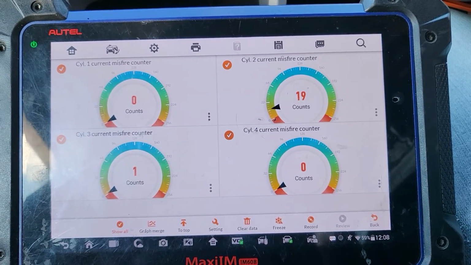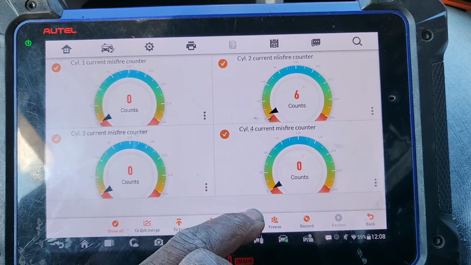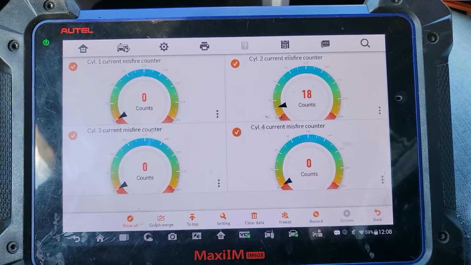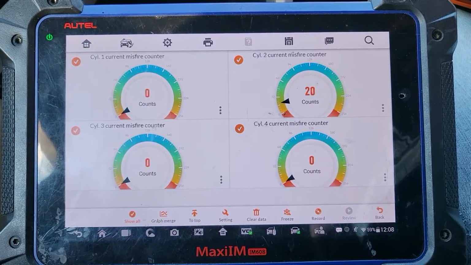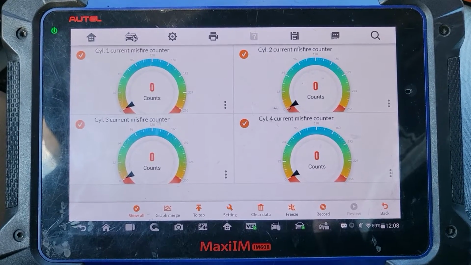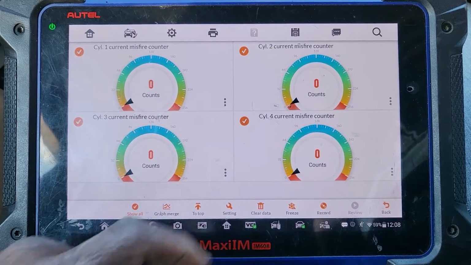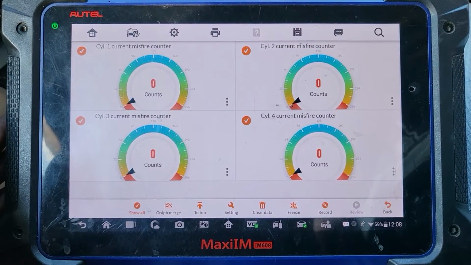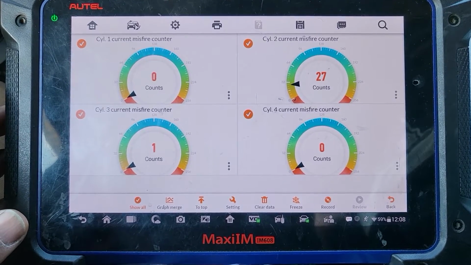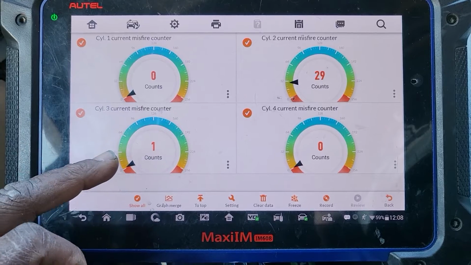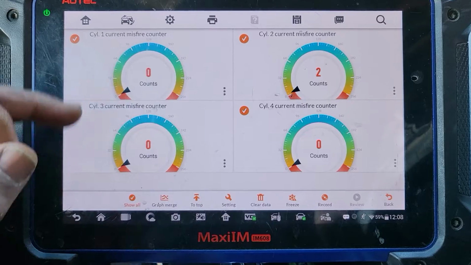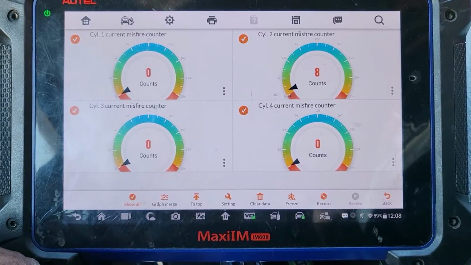Okay, let me clear it. You see, I cleared the data. As soon as I clear it, it builds again. Misfire is going up on cylinder number 2, number 2 coil. You see now? Number 2 is misfiring. Zero count now, right? There is nothing now, but it's missing. You could feel it. It's collecting data. Okay, 25 count is too much. This one has 1 count only. When I delete it, it's 1 and goes to 0. So they are okay, but number 2 has an issue.